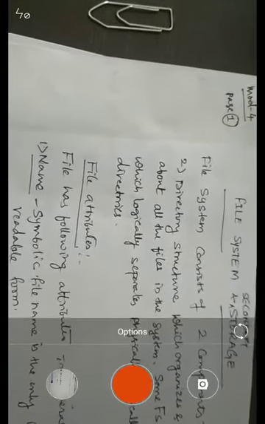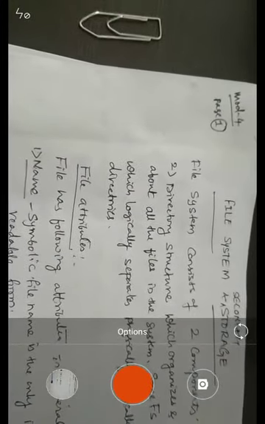So a file is more effectively defined as a collection of related information that is recorded on the secondary storage. From the user perspective, a file is the smallest allotment of logical secondary storage, that is, data cannot be written on the secondary storage unless it is in a file. Information in the file is defined by the creator, and many different kinds of information can be stored in a file. So with that we will start the concepts associated with files. The first part of the file is its attributes.